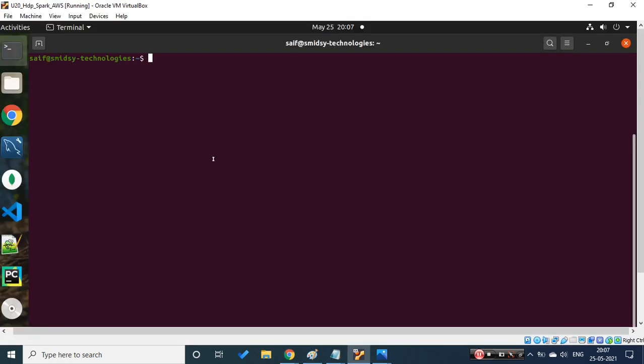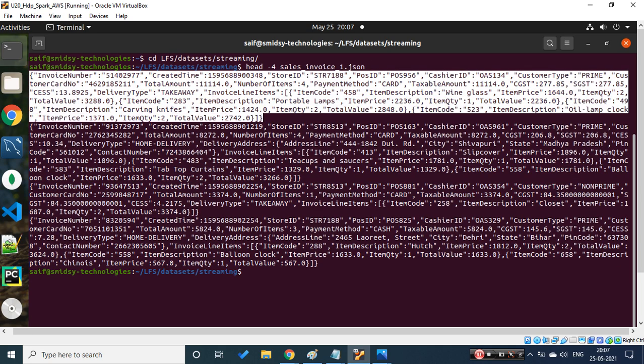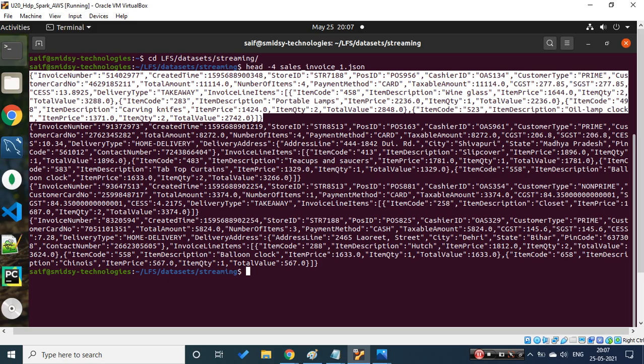So what we did yesterday: if you go to the streaming folder and try to see the first 5 records, these were the data sets. I was trying to do a manual ingestion. The plan yesterday was that there were 2 pipelines we needed to create. The first pipeline was already done yesterday. The data we were getting was this.